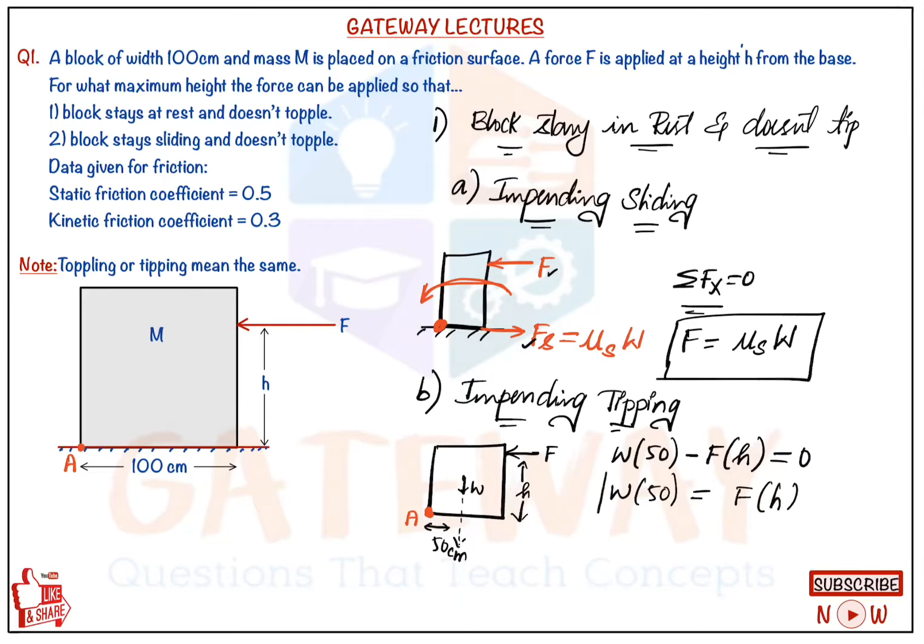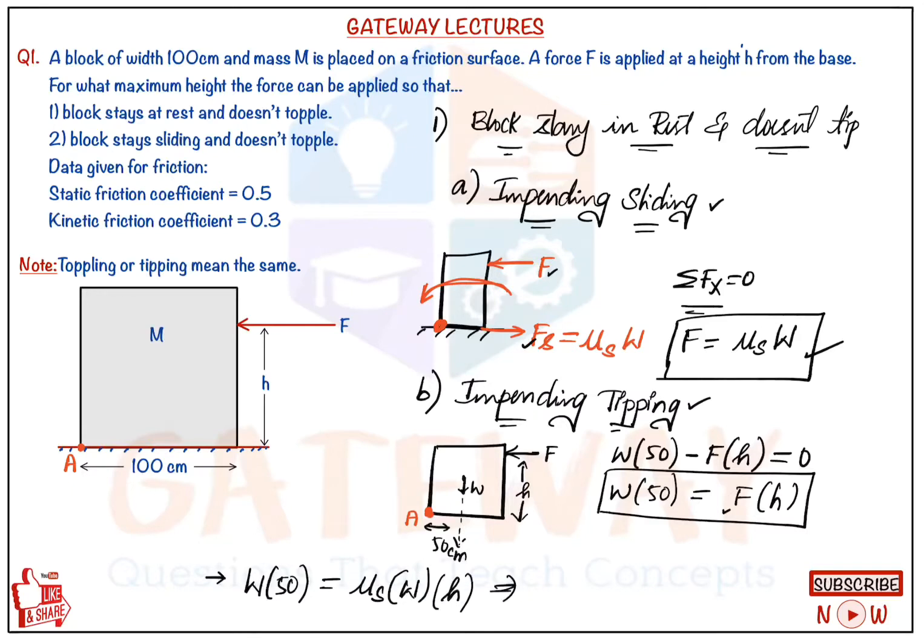This is one important condition. Now we'll solve the first condition. Block stays at rest and doesn't topple. So block stays at rest, so impending sliding, and doesn't topple, so impending tipping. From this both we can write W into 50 is equal to F into H. What is the value of F? F is nothing but mu s into W. So mu s into W into H.